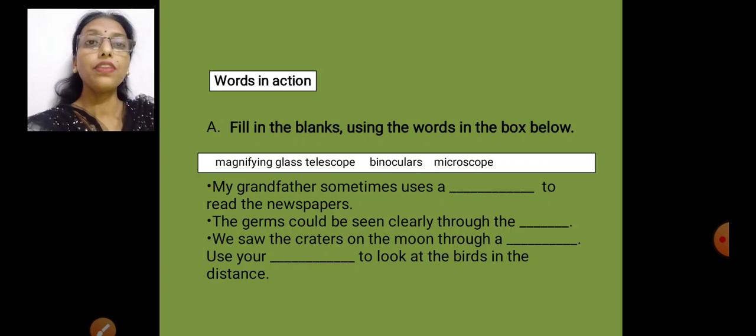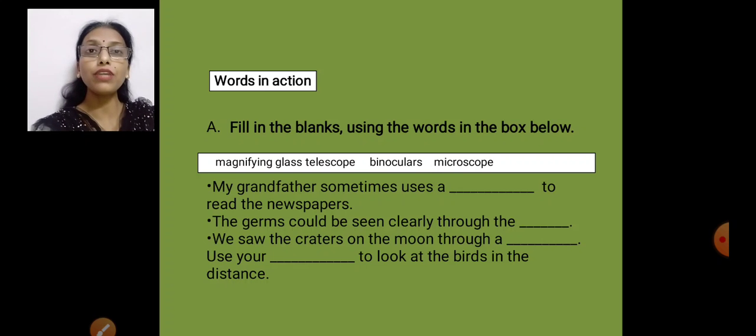Next, the germs could be seen clearly through the microscope. Now we're talking about germs. What do we need? Microscope. Yes, micro means small. So if you want to see germs, germs are very small. So what do we need? Microscope. Okay. Now moving next, we saw the craters on the moon through a telescope.